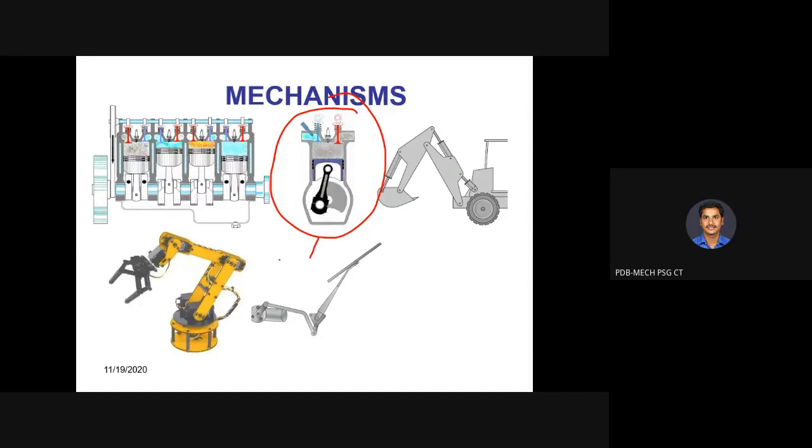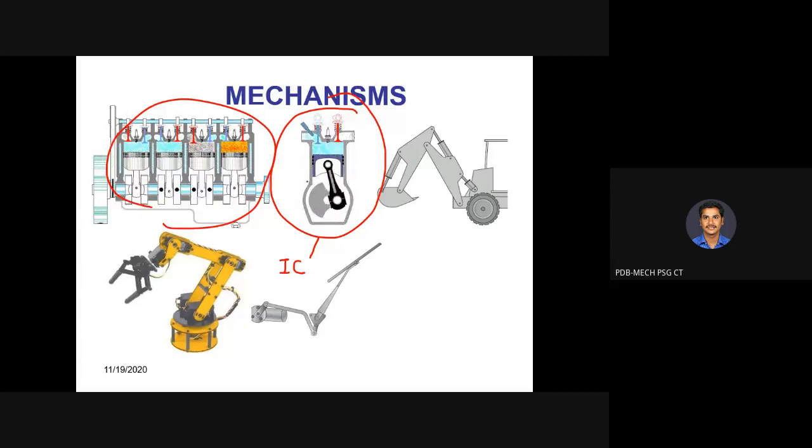IC engine, internal combustion engine, used in two-wheelers or four-wheelers. It is a two-wheeler, a single IC engine, whereas here it is a multi-cylinder IC engine used in trucks or cars. If you look at this mechanism, it is also a combination or connection of links.